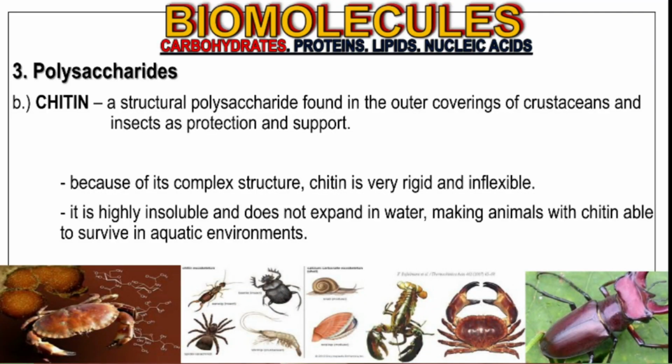Nevertheless, cellulose is important because it is a source of fiber and it reduces cholesterol and constipation. Chitin, on the other hand, is a structural polysaccharide that can be found in the outer coverings of crustaceans and other insects. And because of its complex structure, it is very inflexible and rigid. It is highly insoluble and does not expand in water, making animals with chitin as their structure able to survive in aquatic environments. And those are our carbohydrates.